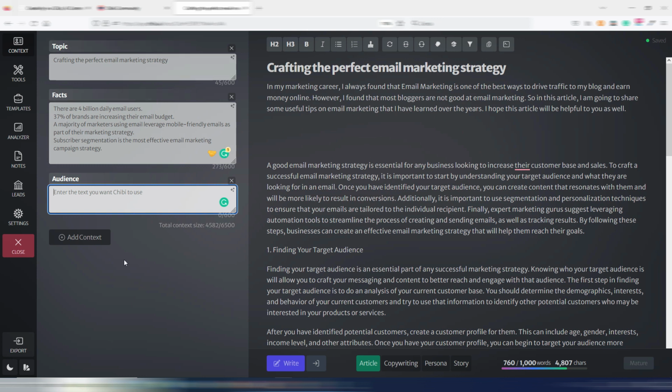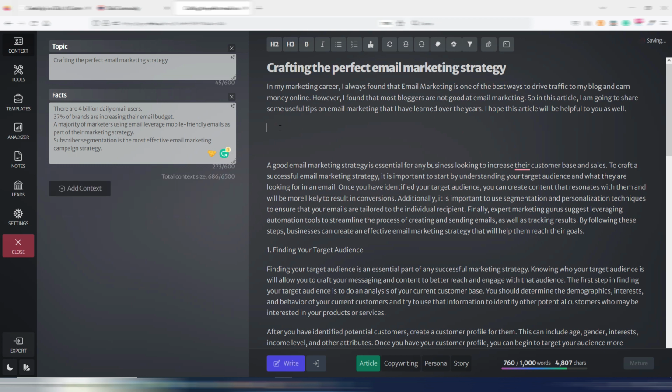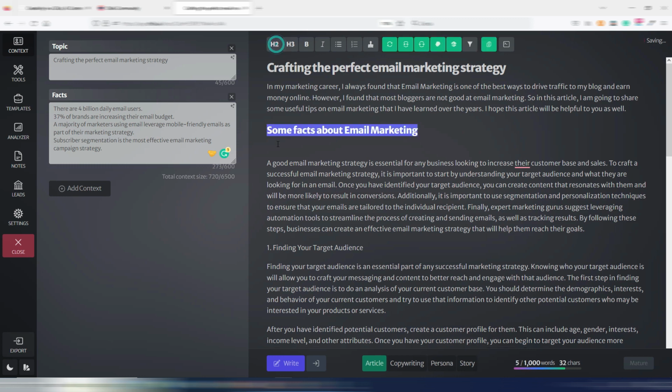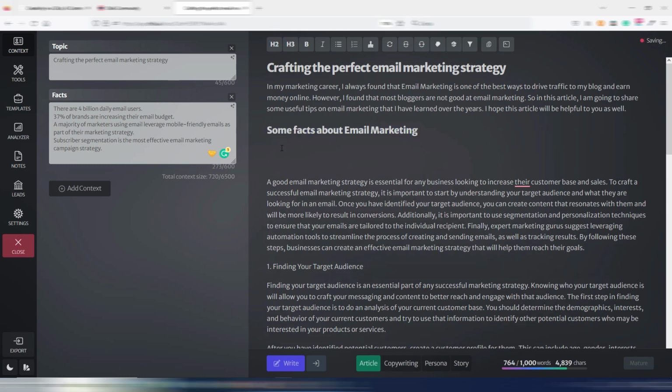You can reference these fields with variables, or anyway, let's say I want to write an H2, some facts about email marketing. This is my H2. I can write a lead, for example. So this is my lead. Now let's talk about some important facts you need to know about email marketing. And by clicking write, Chibi will reference this dynamic context.